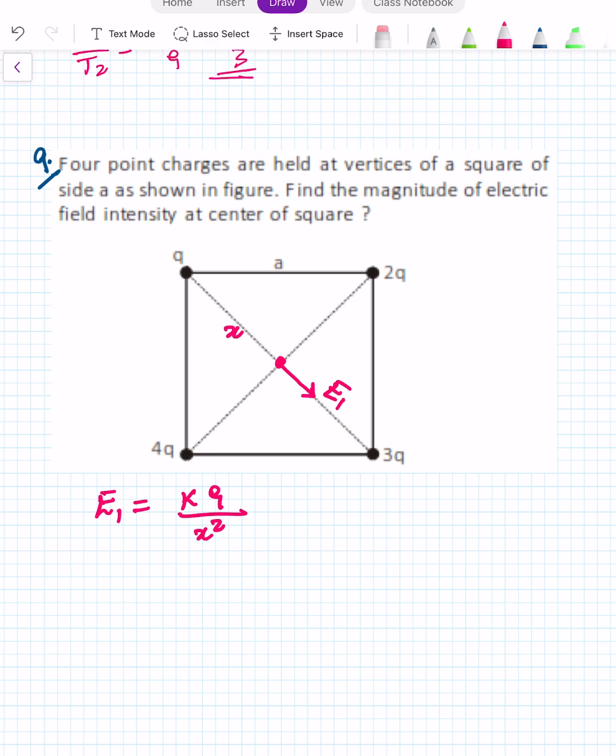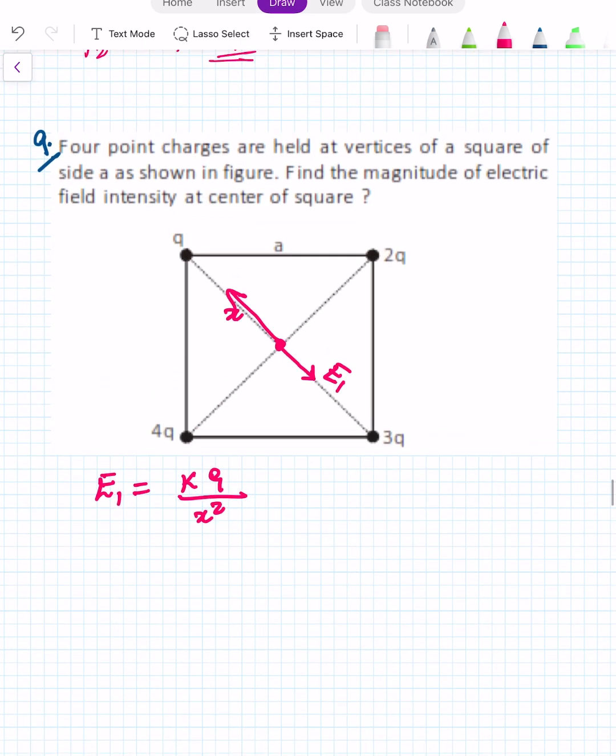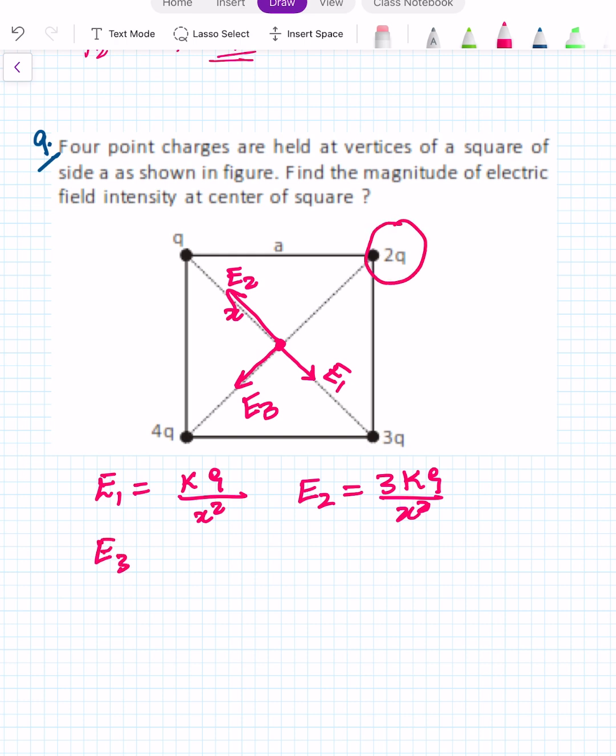And due to 3Q, it will be E2 in this direction, and E2 will be 3KQ upon x square. Due to 2Q, it is E3 due to this charge. So E3 is K into 2Q upon x square.